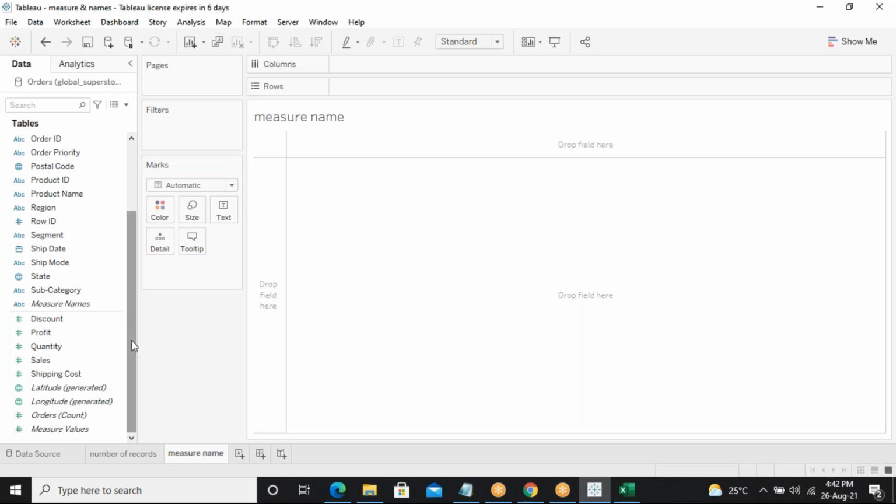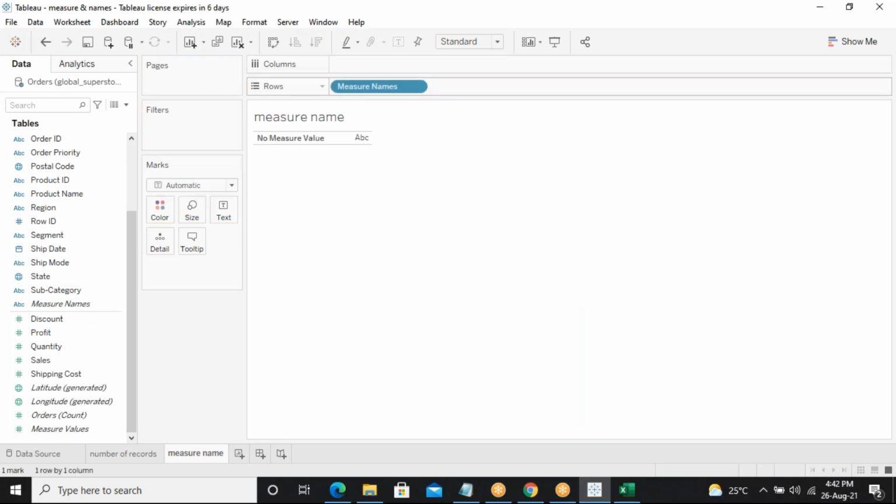Yes, I'll take now the left side, see on the dimensions. I'll take this measure name and just drag and drop it into the rows. It is showing me the measure names, but no measure values are available. If I take that measure names, see, there are no measure values. There are no values or no records.